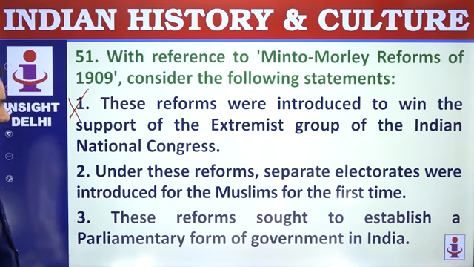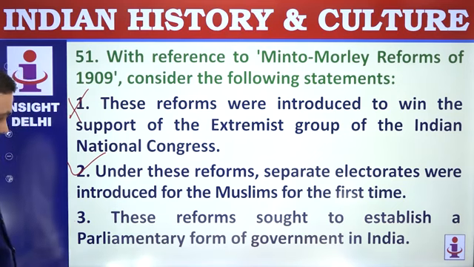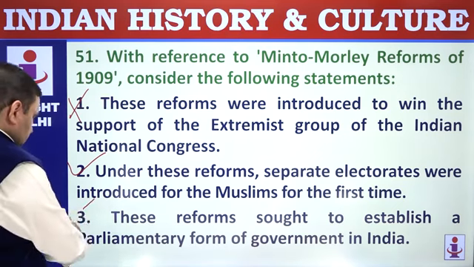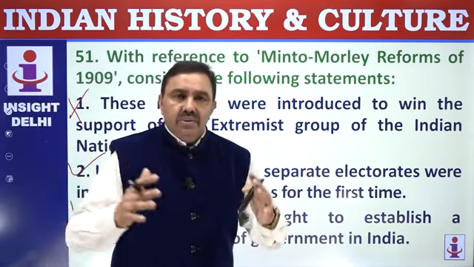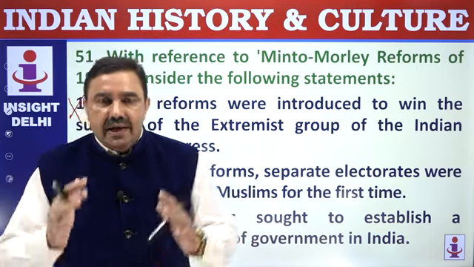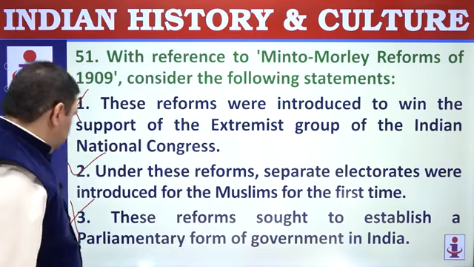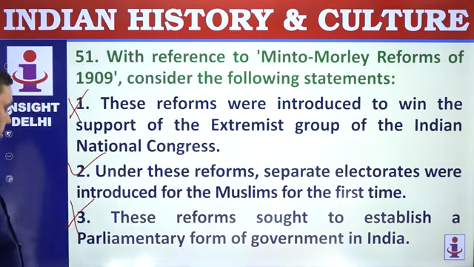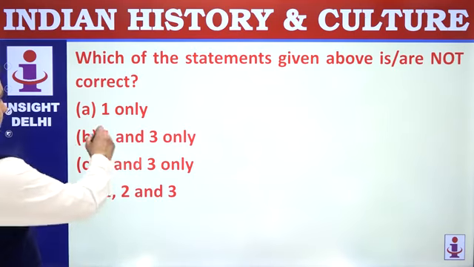Under these reforms, separate electorates were introduced for Muslims for the first time, Muslims as well as landlords. These reforms sought to establish a parliamentary system? No, there was no such intention. Intention was to conciliate moderates, divide and rule India. Because extremists were to be suppressed, moderates were to be conciliated, and British were supposed to rule India for a long time. Only 2 is not correct, 1 and 3.